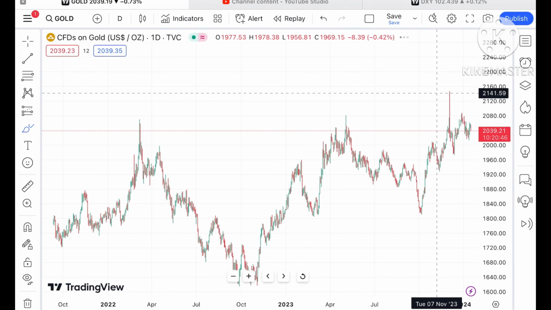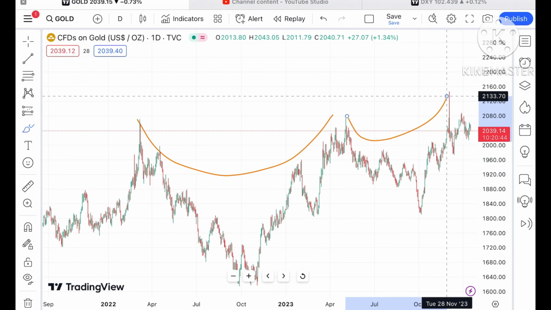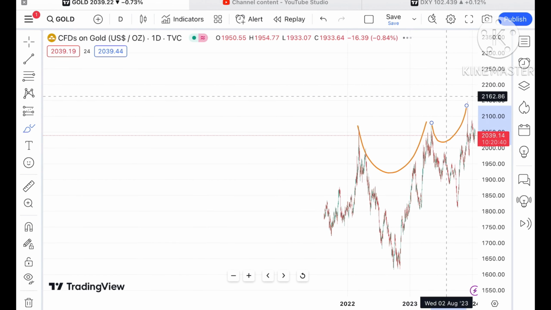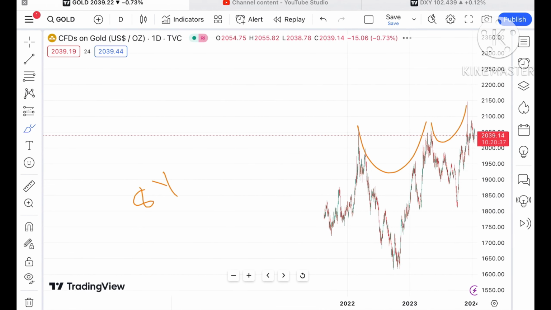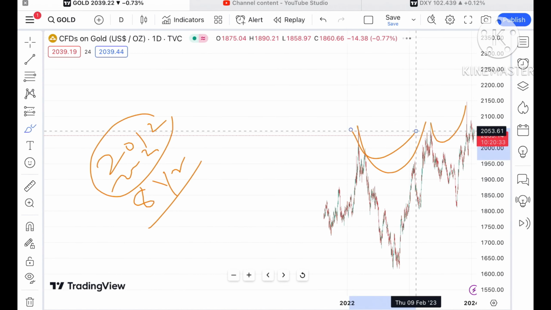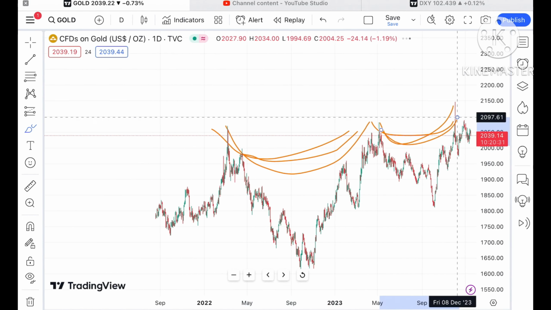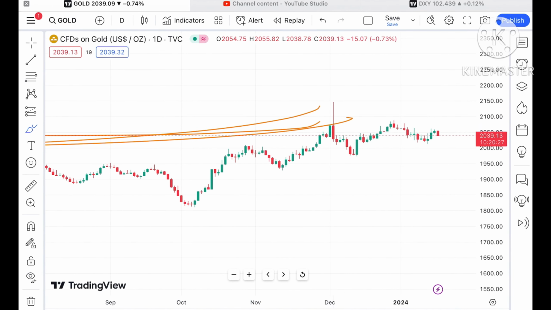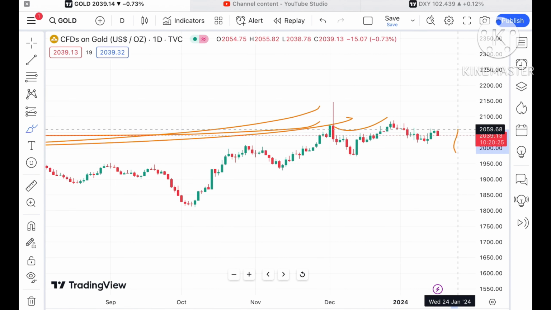Okay, if you look at the price of gold after the pandemic, it is trying to create a pattern, and this pattern is being repeated continuously. If you look from 8 years back, there is a pattern from 2012 to 2020. Similar, these two patterns are forming over 2 years 8 months. Okay, and this is a small pattern we can see.